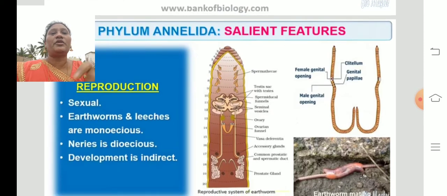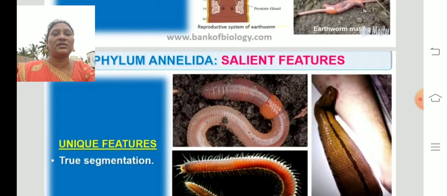And coming to the reproduction, we can see sexual reproduction. Earthworms and leeches are monoecious, and Nereis is dioecious. The development is indirect.